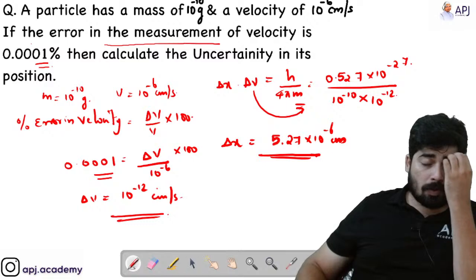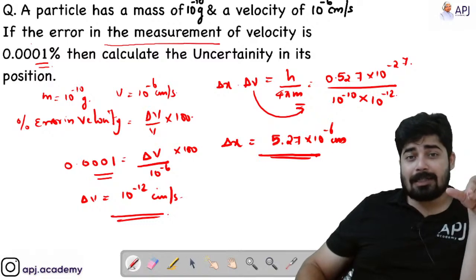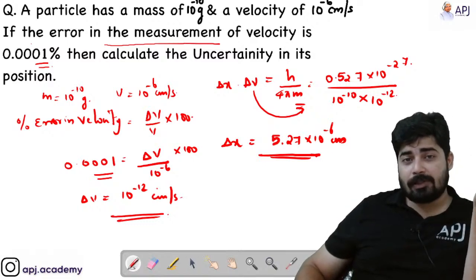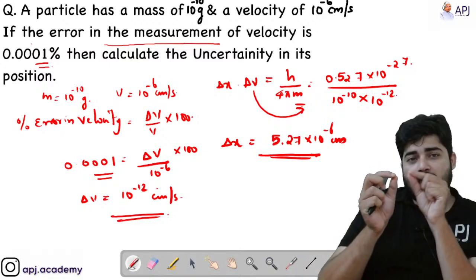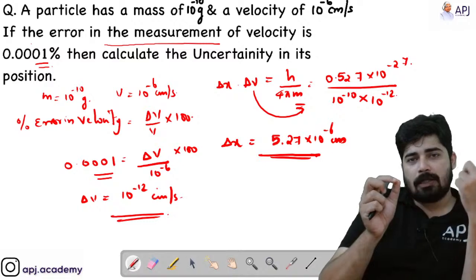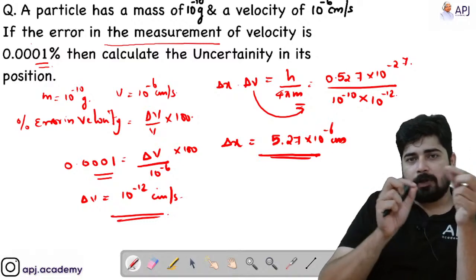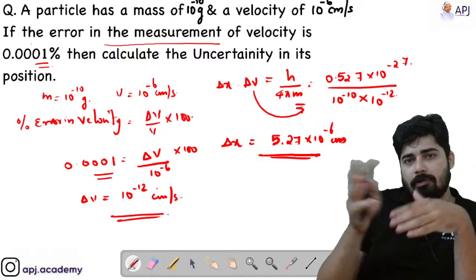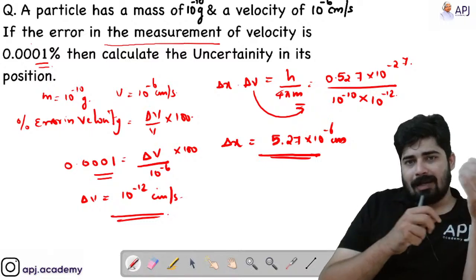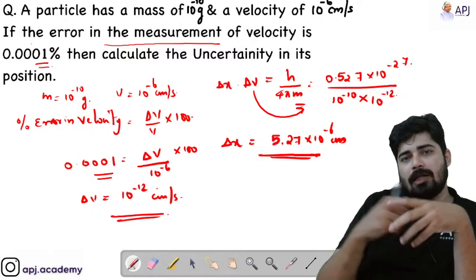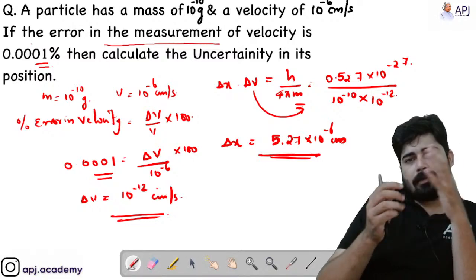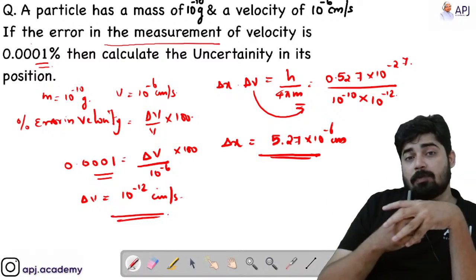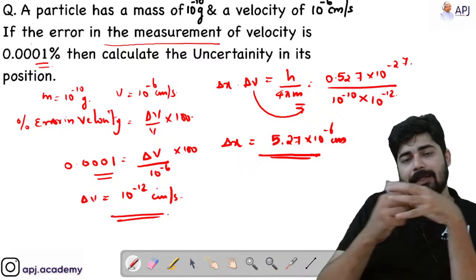In the De-Broglie concept we learned about the wave nature, and we connected it with Bohr's concept of the orbit. We got the equation n lambda is equal to 2 pi r, where the number of waves corresponds to the circumference of the orbit. And from there we did certain numericals.